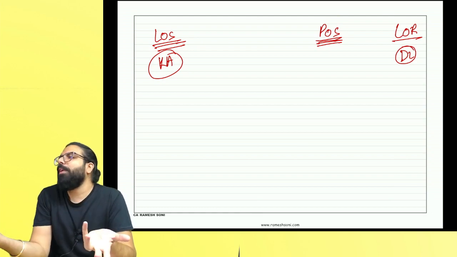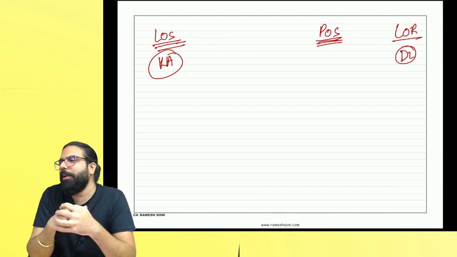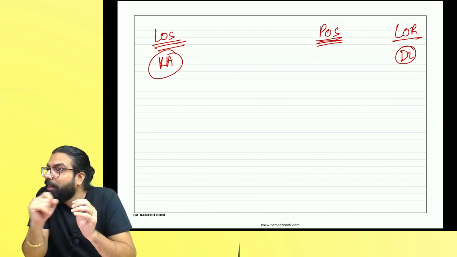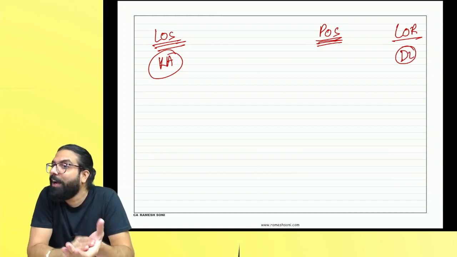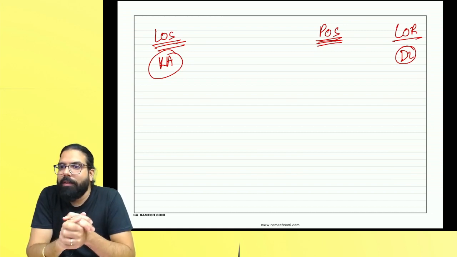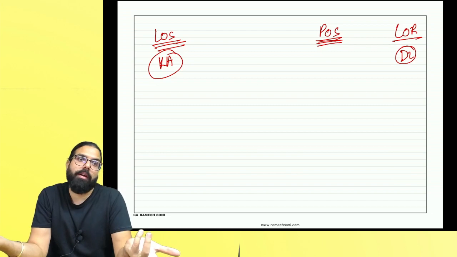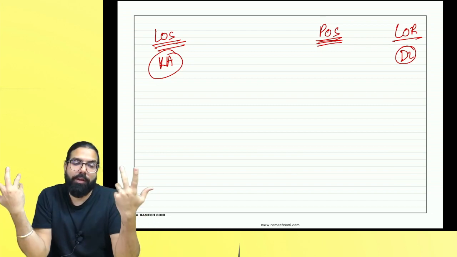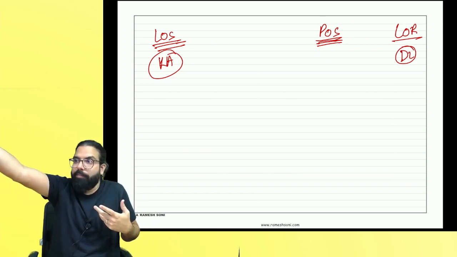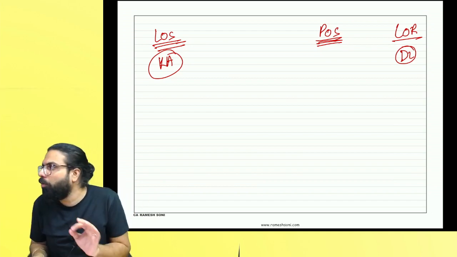Whenever it is goods, it is very simple. Where the goods moved, you will say that is the place of supply. But whenever it is service, what is the destination? Will there be a fight or not? Karnataka will say place of supply is Karnataka. Delhi will say the person is registered in Delhi, he has received the service. Place of supply is Delhi. Yes or no? Do you guys have a confusion?